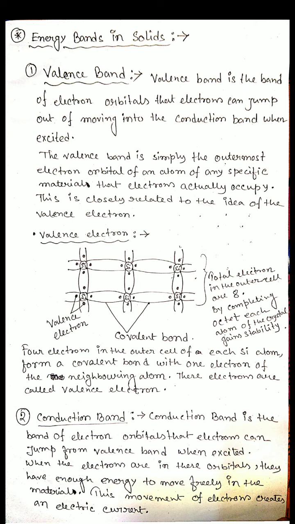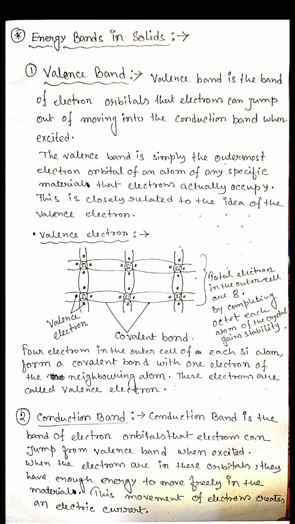That means moving freely inside the lattice, they jump from the valence band to the conduction band and constitute the electric current. So the conduction band has fewer electrons, because they jump from the valence band towards the conduction band. But whenever they reach the conduction band, they constitute the electric current and have high energy.